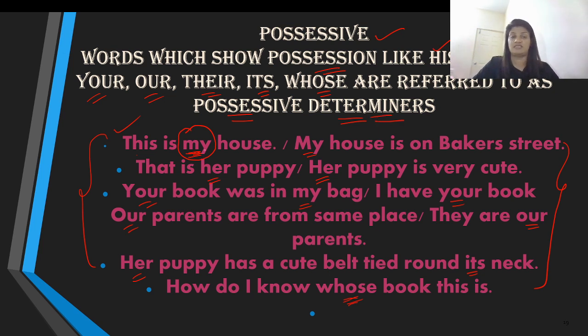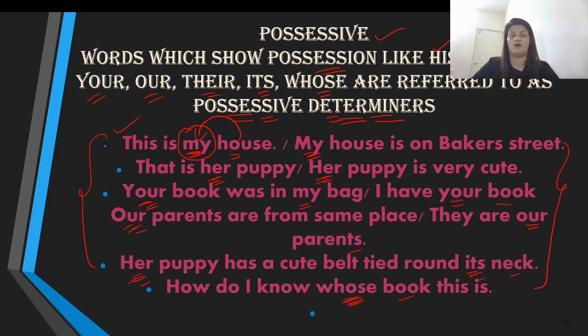Again, see the placement of the word over here. See the placement of the determiner. You have a noun, and right in front of your noun is where you have your possessive determiner. Similarly, my house, her puppy again, your book, our parents, and her puppy again, and its neck, whose book.